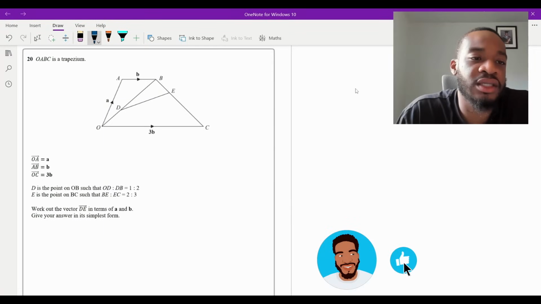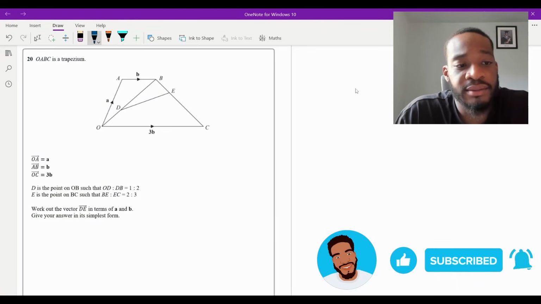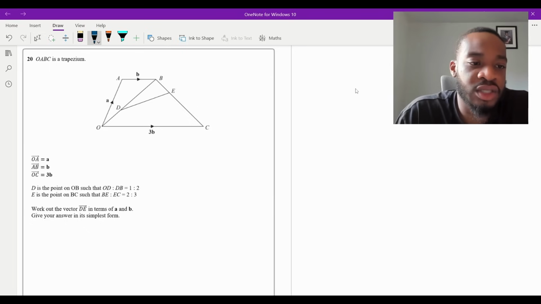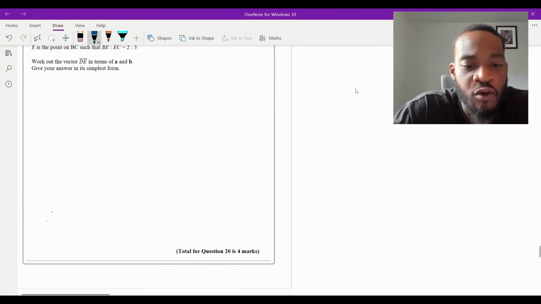Okay, so question 20 says OABC is a trapezium. OA is equal to a, AB is equal to a, and OC is equal to 3b. D is the point on OB such that OD and DB is in the ratio 1 to 2. E is the point on BC such that BE and EC is in a ratio 2 to 3. Work out the vector DE in terms of a and b. Give your answer in its simplest form. And this is a 4 marker, isn't it?